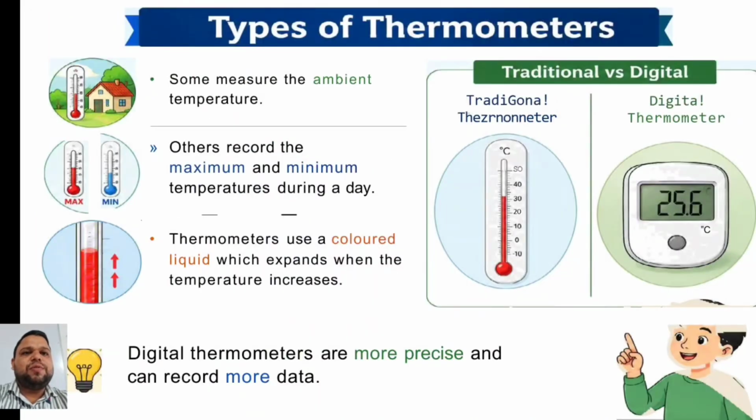Now the types of thermometers. Some measure the ambient temperature, others record the maximum and the minimum temperature during a day. The thermometer uses a colored liquid which expands when the temperature increases, and a digital thermometer is more precise and can record more data.